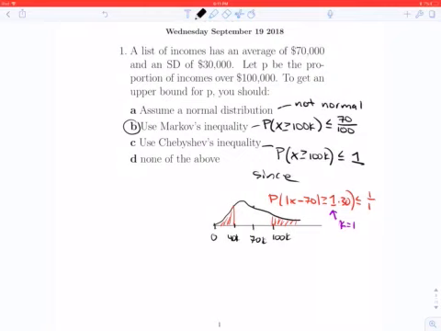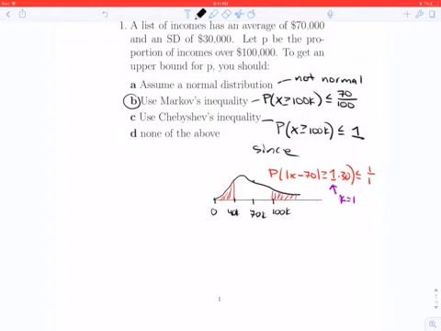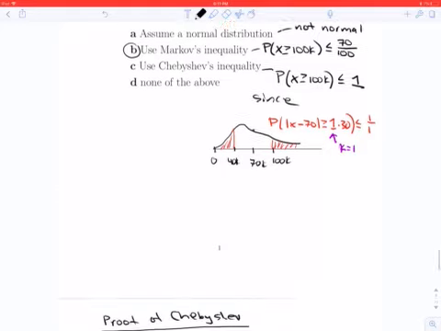A list of incomes has an average of 70,000 and an SD of 30,000. Let P be the proportion of incomes over 100K. To get an upper bound for P, you should not apply normal distribution because incomes isn't normal. Markov works because incomes is non-negative, and that would give me a bound of 70 over 100. Chebyshev would work, but isn't really useful here because I see that my k is 1, and if k is 1, then the bound I get is 1. And the probability being less than or equal to 1 isn't helpful. So the answer would be B.